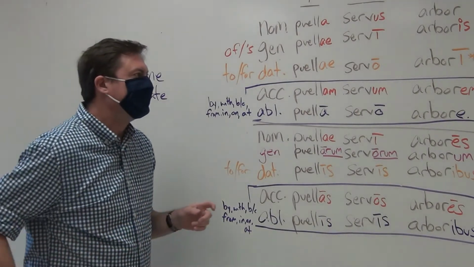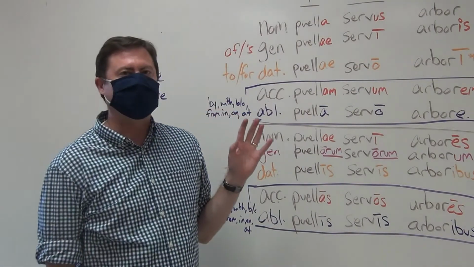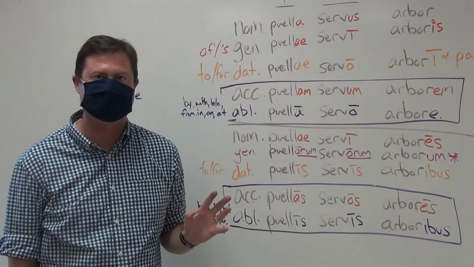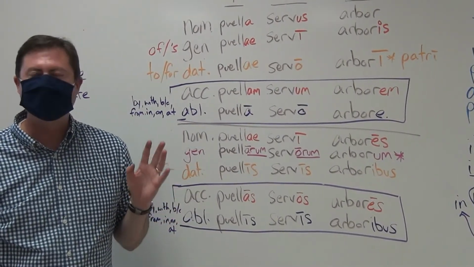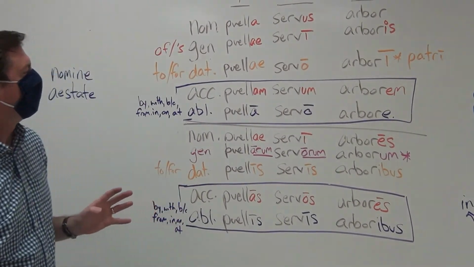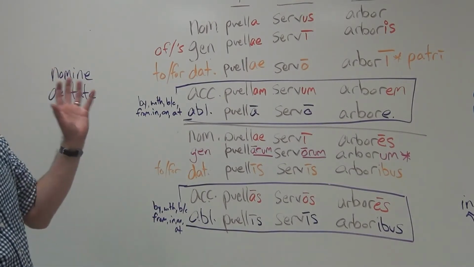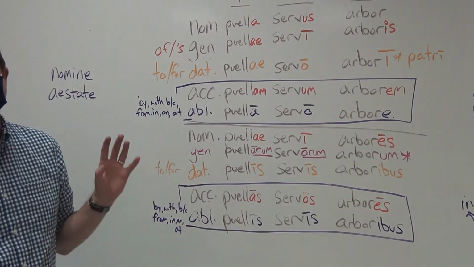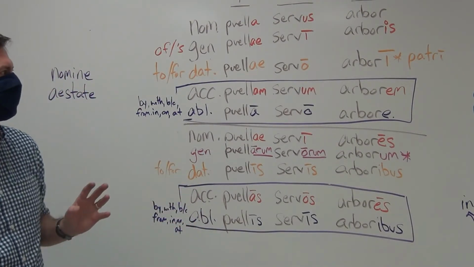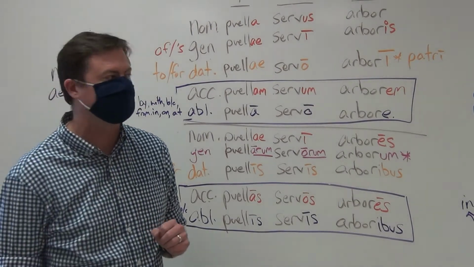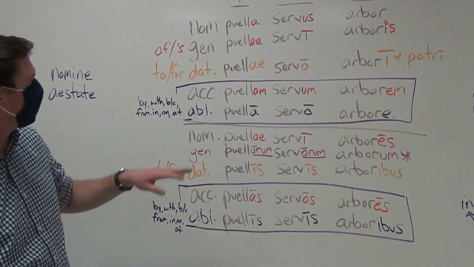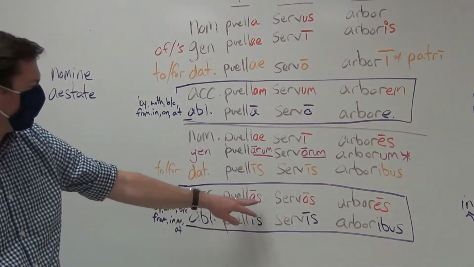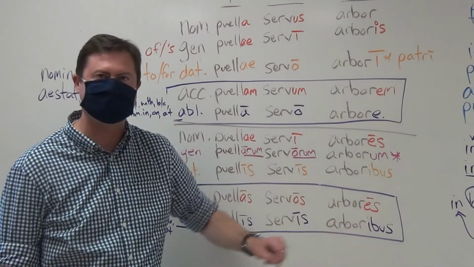Now, we're going to be doing this a lot. And moving forward, we're going to be having a lot, and I mean a lot, of quizzes of our endings. And that is because it is absolutely overwhelmingly crucial that you memorize all of them. I know it seems like a lot right now, but it really isn't. Especially when you recognize patterns. Look at the pattern that we already see here in the accusative. M, M, M. Or in the accusative plural, long letter S, long letter S, long letter S.